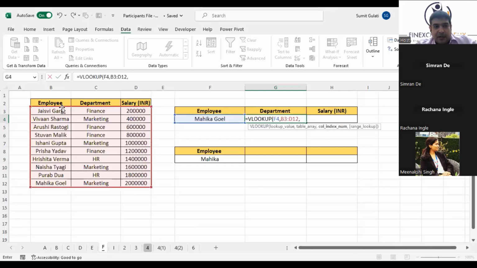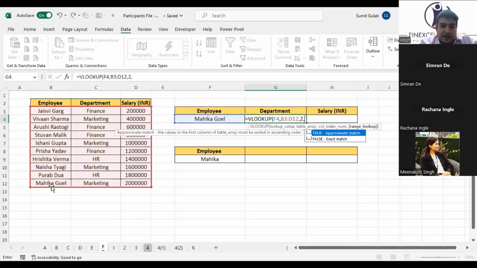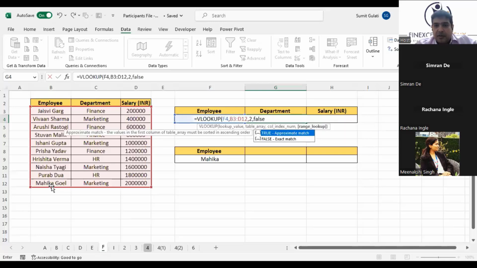What I want here is department. Column index number means, in this array, just see the cursor: this is column index number 1, this is column index number 2, and this is column index number 3. If I want to retrieve my department, it is column index number 2. So I'll type 2. Now it is asking if I don't get Mahika Goyal, do you want any other option? I don't want, so I'll write FALSE. That means I want the exact match. I'll close this off and press enter.